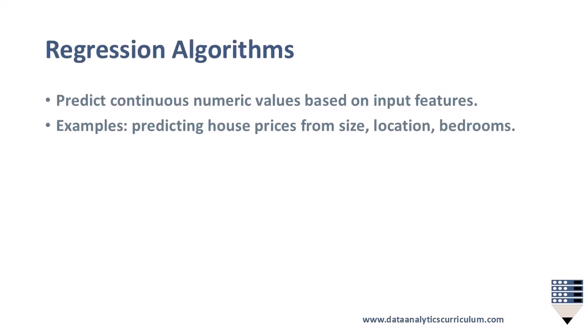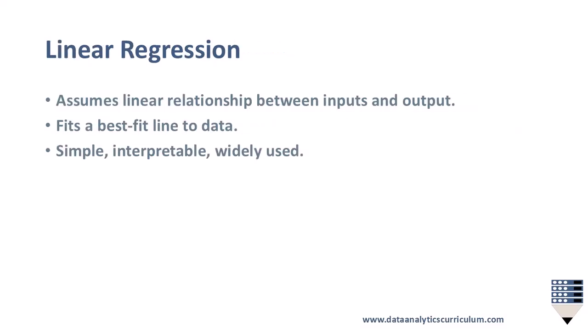Regression algorithms. Regression algorithms are used to predict continuous numeric values based on input features. For example, predicting house prices from size, location, or number of bedrooms. Linear regression assumes a linear relationship between inputs and output, fitting a best fit line to the data. It is simple, interpretable, and widely used.